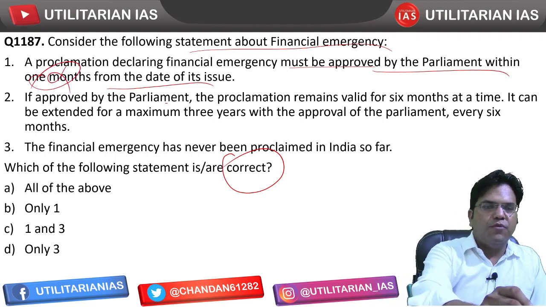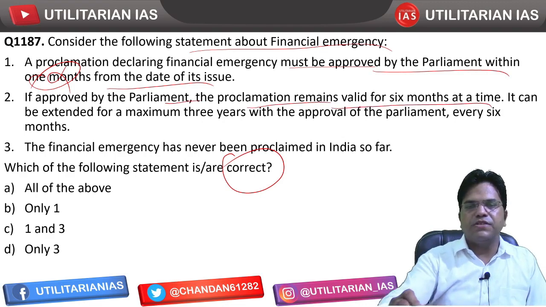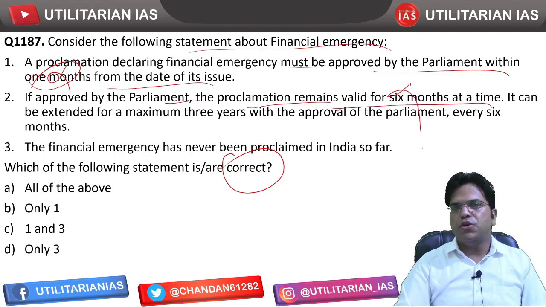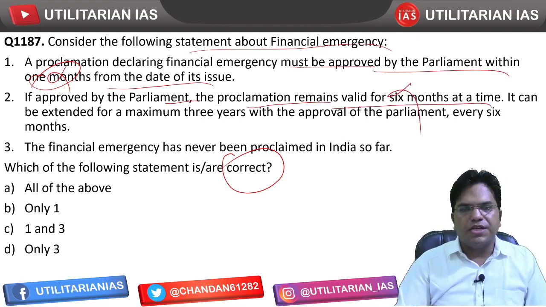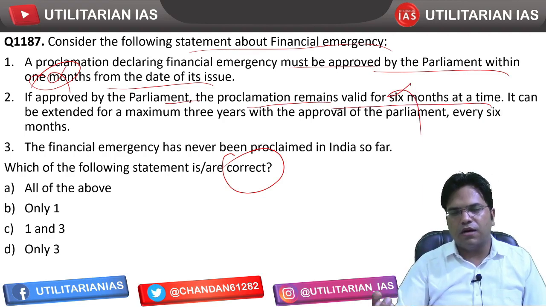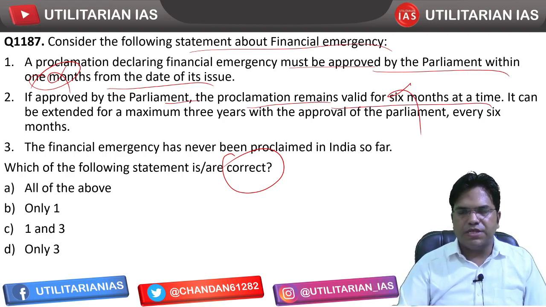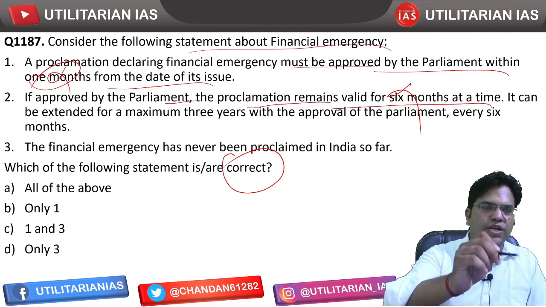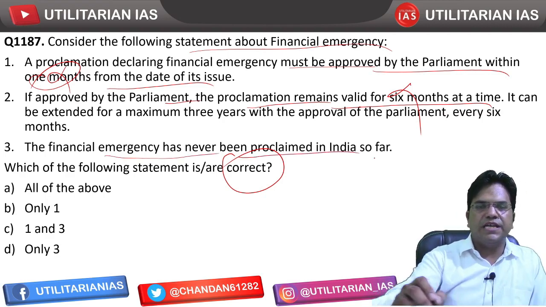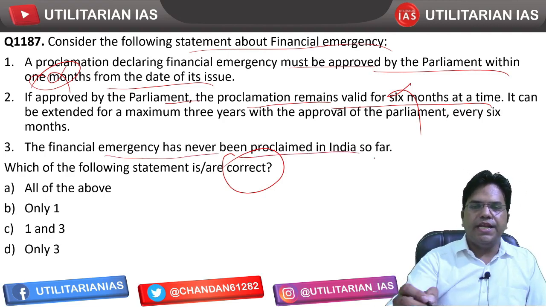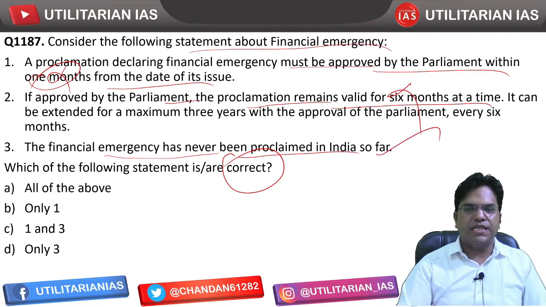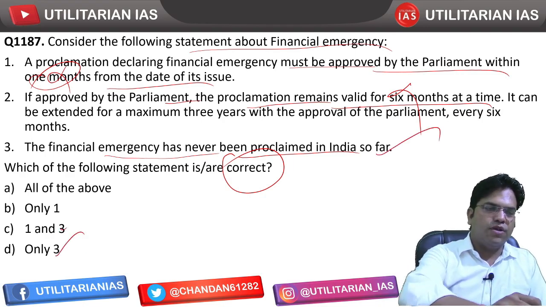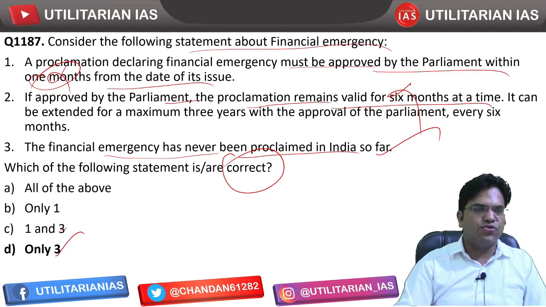If approved by the Parliament, the proclamation remains valid for 6 months at a time. No, it remains in force for unlimited time, there is no time limit. So this is also incorrect. The financial emergency has never been proclaimed in India so far. So that is the only statement that is correct. We have to tell the correct one, so 3 only is going to be correct and hence D is going to be the right answer.